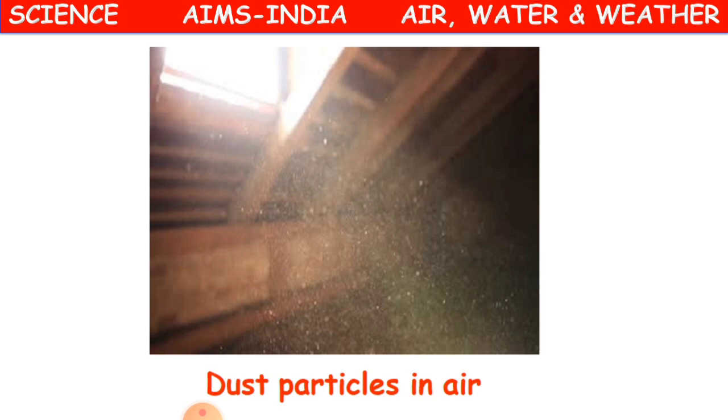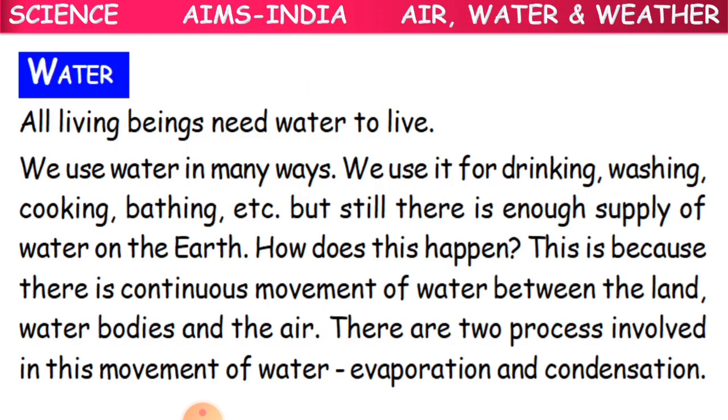Here, we have said that if you see a beam of light passed through a dark room, you can see the dust particles. From here we are passing the light, and you can see here, children, all the small white smoke-type specks in the picture. That is nothing but the dust particles in the air. Clear? Okay.